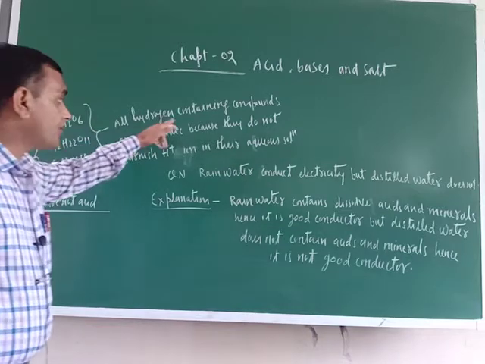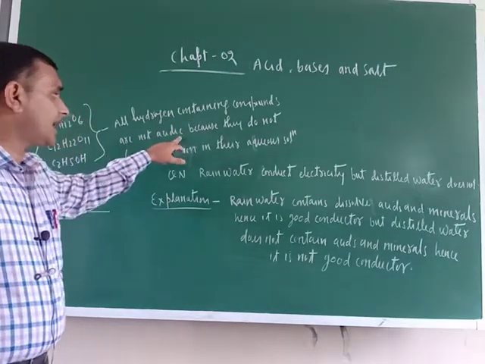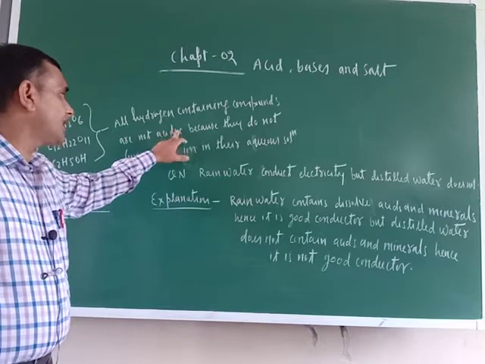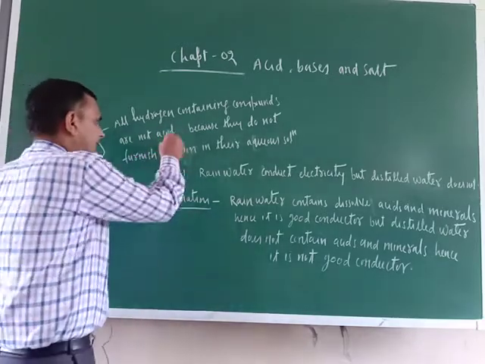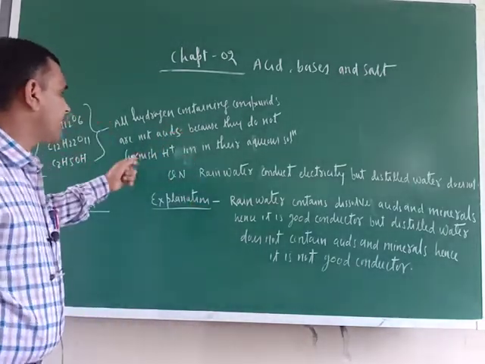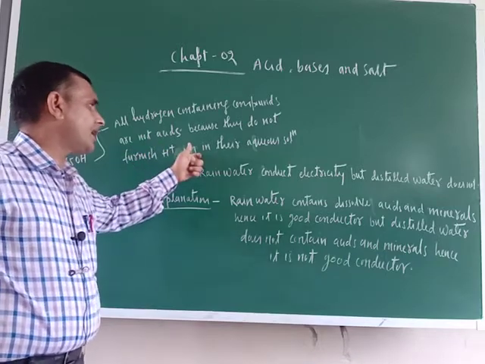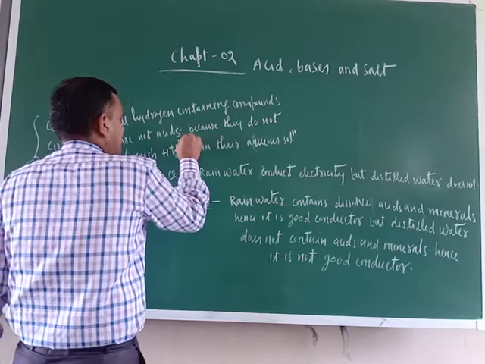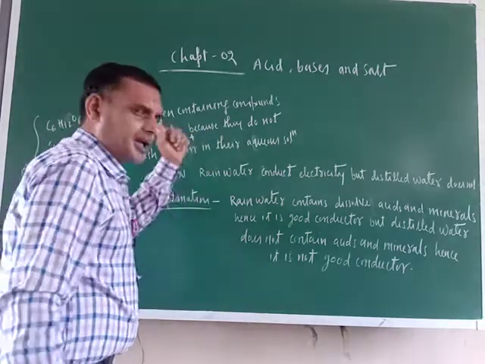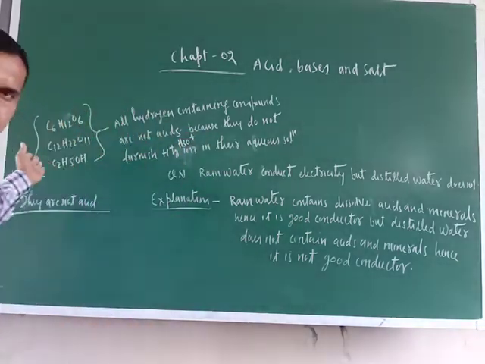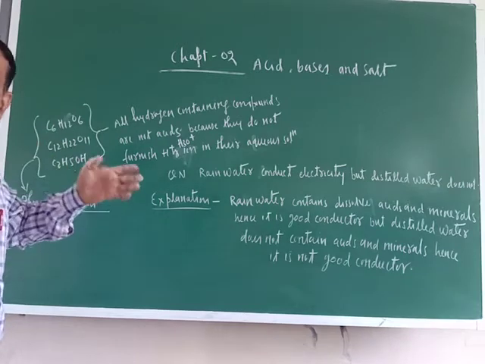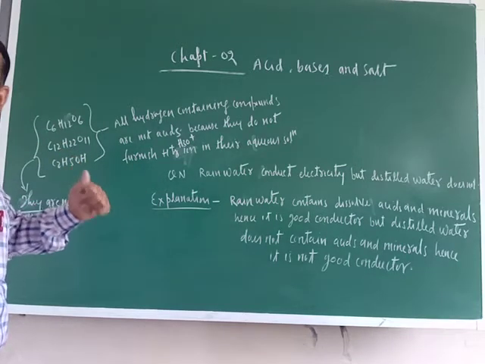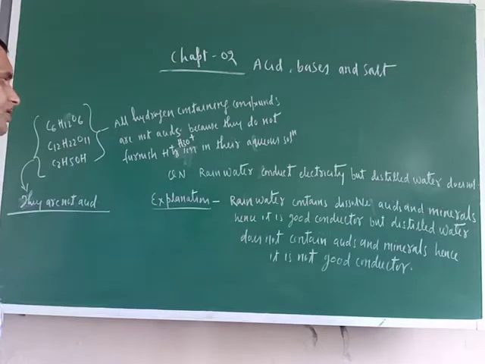So all hydrogen containing compounds are not acids, because they do not furnish H positive ion or hydronium ion, H3O positive, in their aqueous solution. That is why they are not acidic in nature. To be an acid, what is the important thing? They must furnish H positive ion.